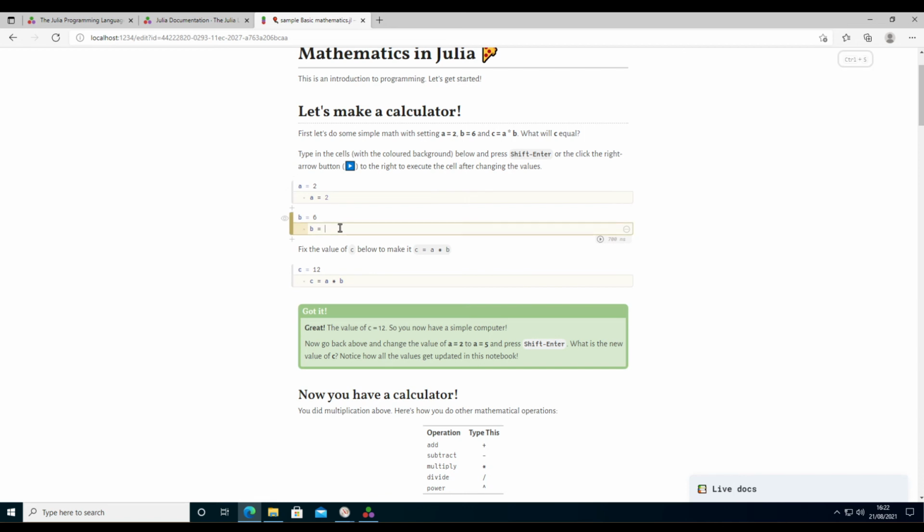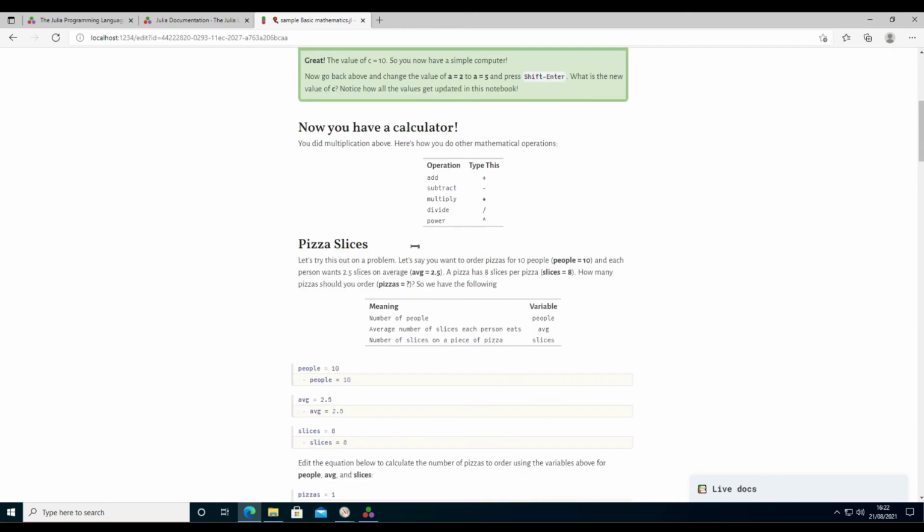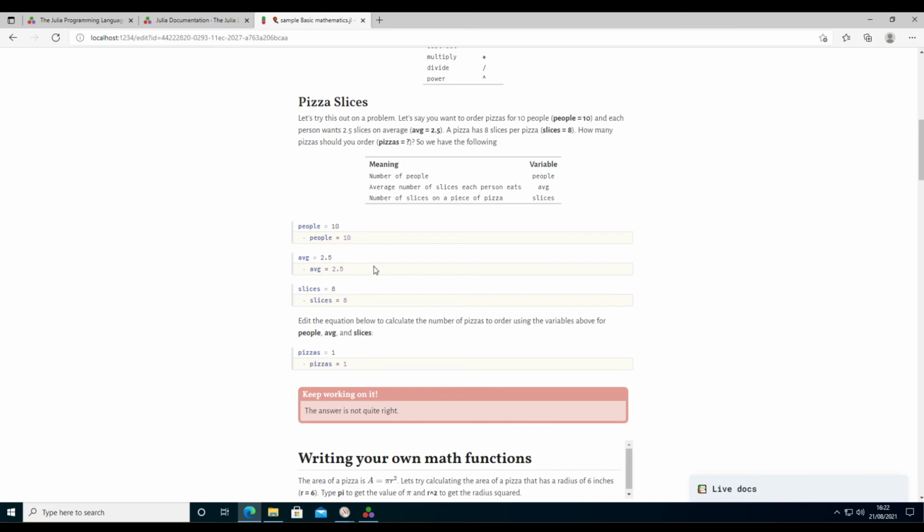If I change the value of B to 5, for example, then it will not only change the output of this cell, but Pluto knows that this cell depends on A and B. So whenever I change the values in one of these cells, it will change the value in this cell as well, and it does that even for more complicated dependencies. So it is interactive. Whenever you change a value here, it will change the values in all the dependencies.